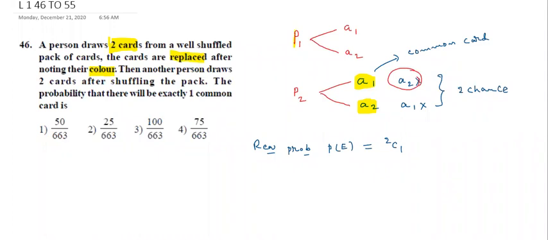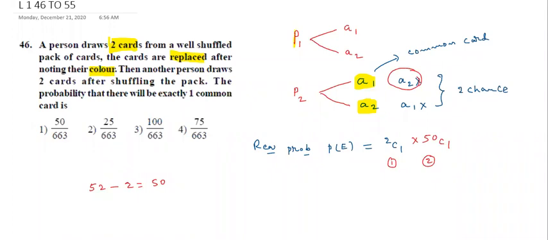Total how many cards are there? 52. Out of 52, those two cards can be subtracted. Remaining there are 50 cards. Out of 50 cards, he wants to select one card. So this is the required probability. This is first chance, this is second chance. In the first chance, he is picking the card that is the common card. In the second chance, he is not picking the common card. Students, have you understood now?